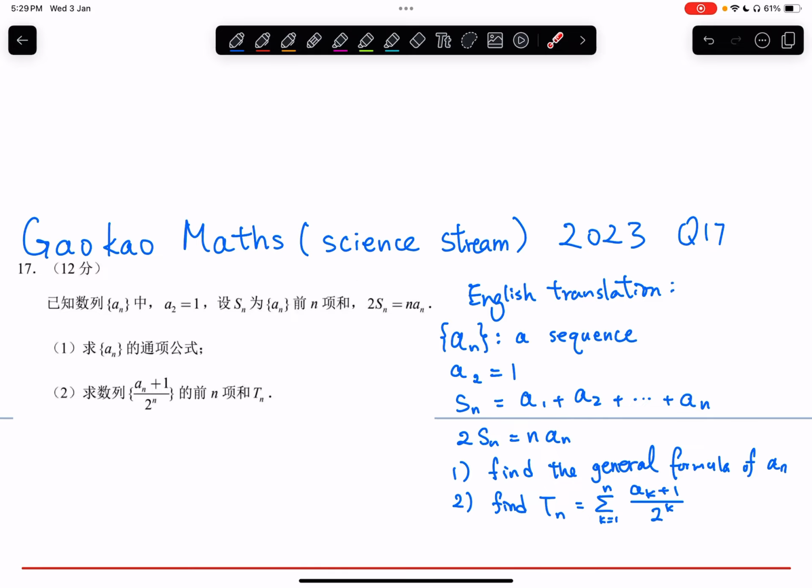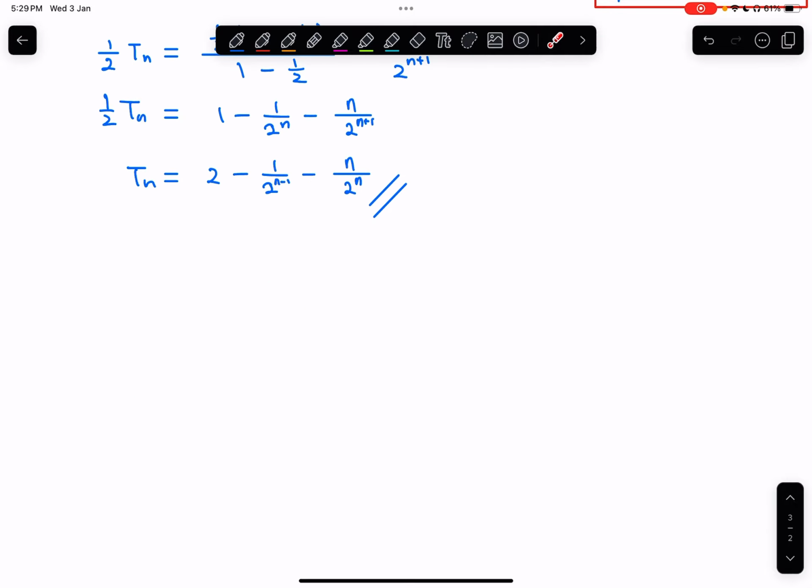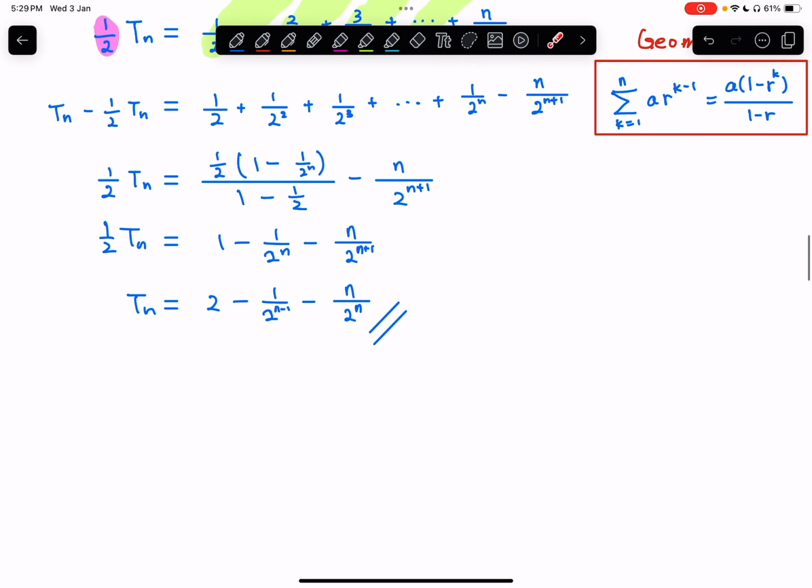All right, so therefore, if the student can really finish all the problems in the paper, the student must be very strong in the math foundation, and also they must be working very, very fast because for this exam paper the time is limited. I think it's around 2 hours only. So if the student can finish all the problems in the paper, I think I will be very impressed.